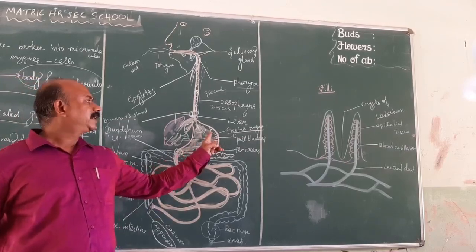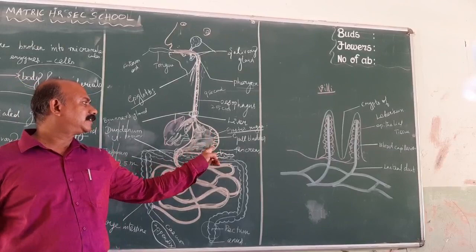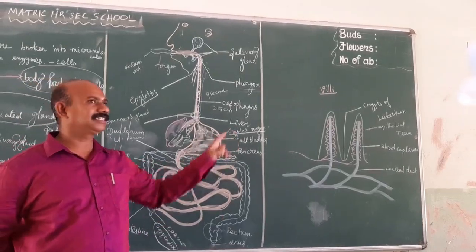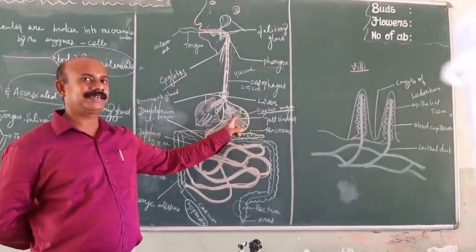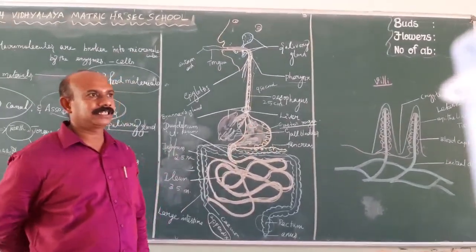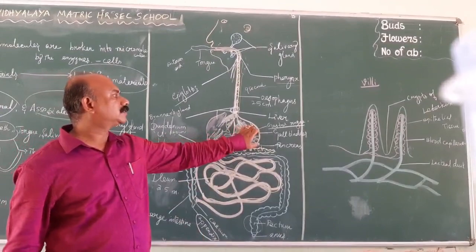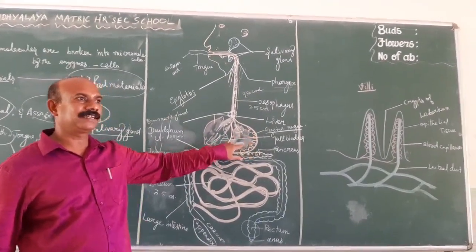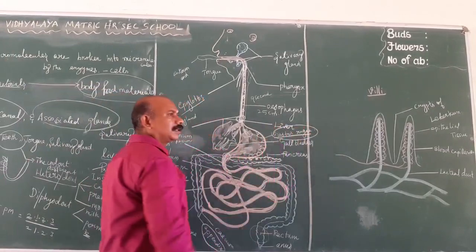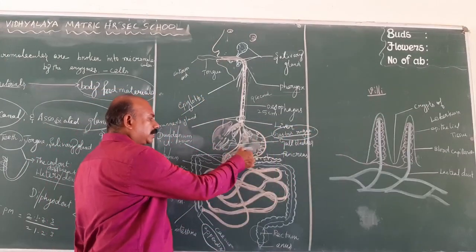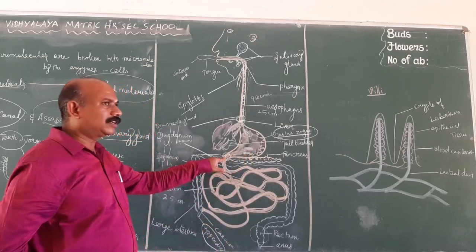The many folds present inside the stomach are known as gastric rugae. The main function of the gastric rugae is to increase the surface area of the stomach. Then the stomach leads to the duodenum through the pyloric sphincter.